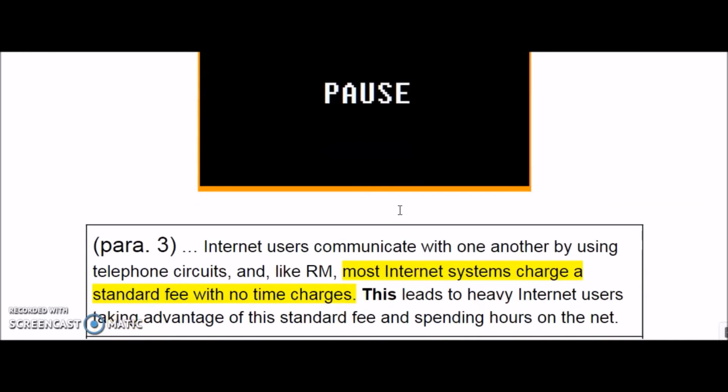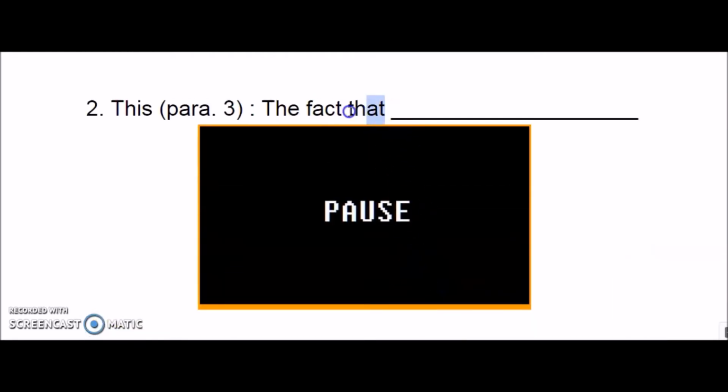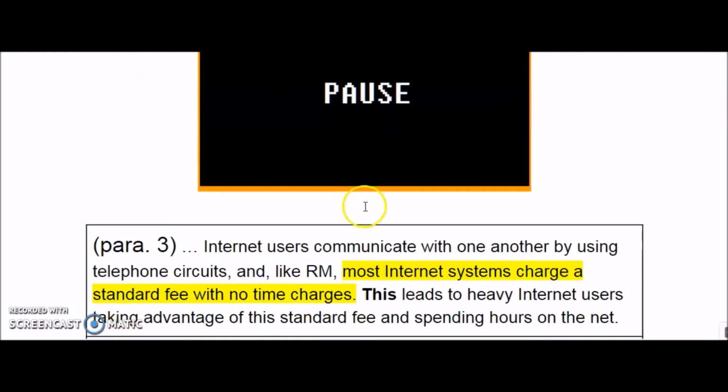Okay, paragraph 3, let's see. This leads to heavy internet users taking advantage of this standard fee and spending hours on the net. So this here, and my answer will start with the fact that. So I will find a sentence from the previous one, and this leads to, okay, so what leads to heavy internet users taking advantage of the standard fee?